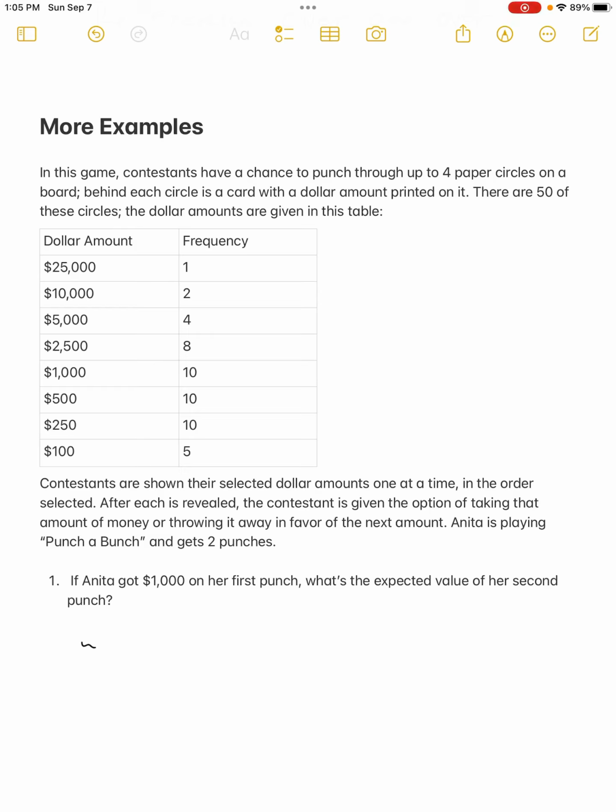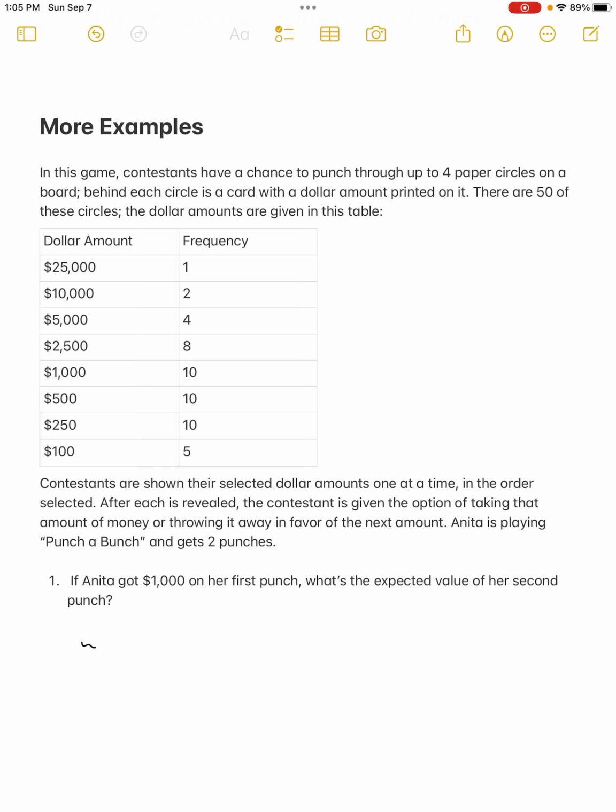There are 50 of these circles. The dollar amounts are given in this table. Contestants are shown their selected dollar amounts one at a time in the order selected. After each is revealed, the contestant is given the option of taking that amount of money or throwing it away in favor of the next amount. Anita is playing Punch a Bunch and gets 2 punches. If Anita got $1,000 on her first punch, what is the expected value of her second punch?